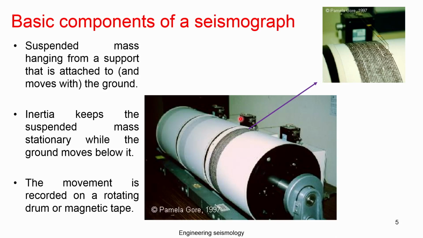Basically, there is the system which senses the vibration and reflects that vibration in the form of a waveform, and then writing that waveform on the drum, magnetic tape or digital record is another component. Apart from this, you also need a time system so that you will know when and where the waves arrived.